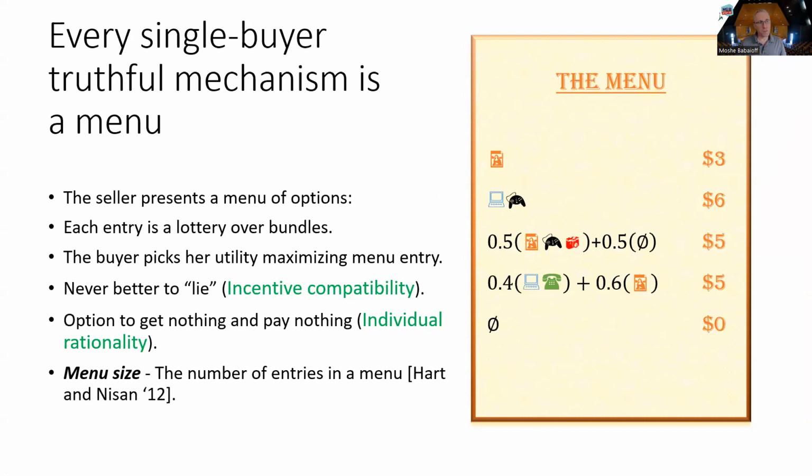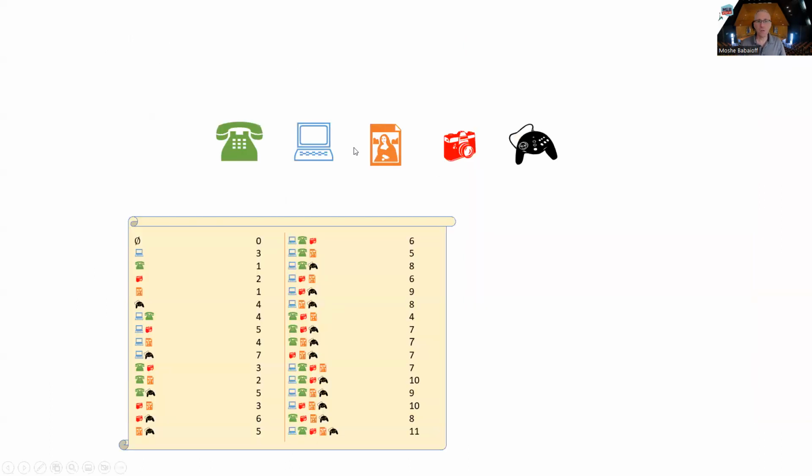Now, the size of the menu is the number of entries in that menu, and the menu size was defined by Hart and Nisan as a measure of complexity of a mechanism. So the number of entries in the menu is basically the complexity of the mechanism implemented by that menu. So here's an example of a 5-item menu, and we see that there is a list of these 32 different subsets, each with its own price.